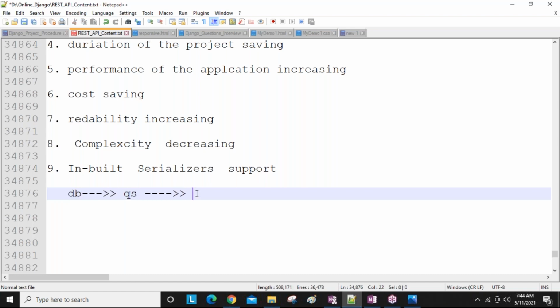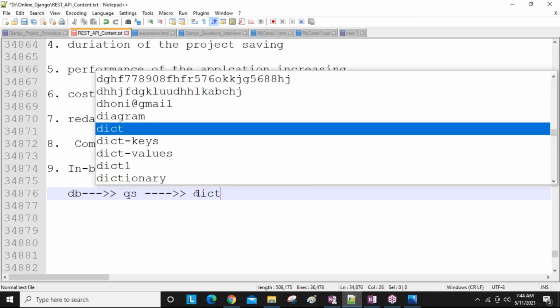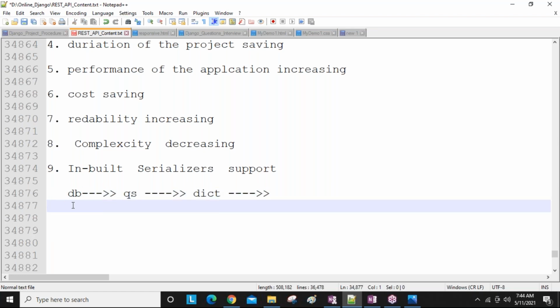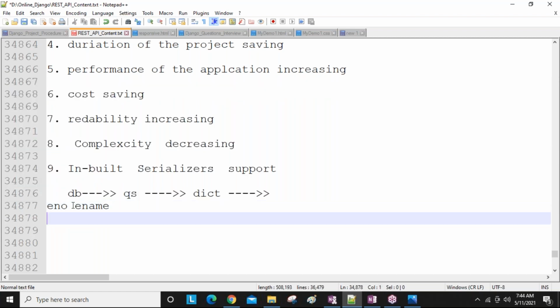Now this query set data again we are going to convert into a dictionary. We are the Django developers, guys. We are the Python developers. So in Python we have the data type dictionary to maintain key-value pairs. So in this database, guys, the table contains employee number, employee name, like these columns, guys.